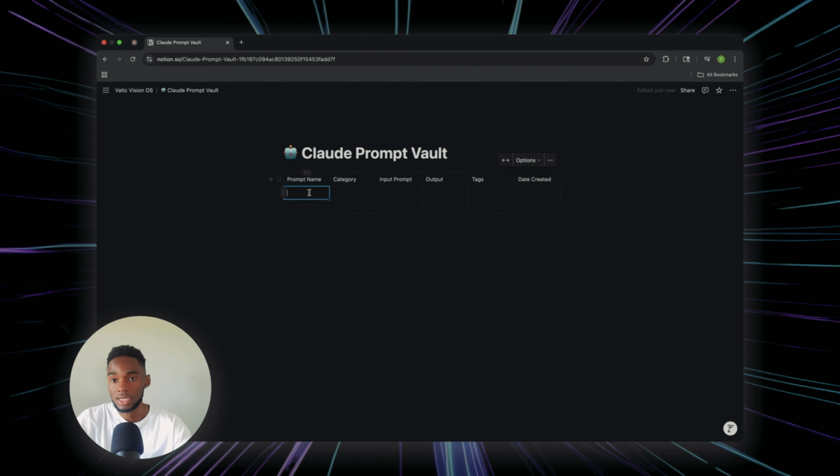Going to insert some things in here for an example, just to see how this table and prompt vault can play out as a real world application once we fully start to automate the system. For the prompt name, let's say it's for Vatic Signal or newsletter. We can just simply call it Signal Seed 001. And then we'll also include the category. Let's say we are just trying to do some extensive keyword research. We would just call it keyword research.